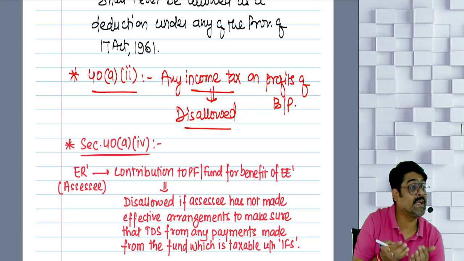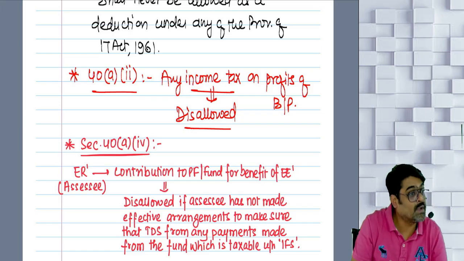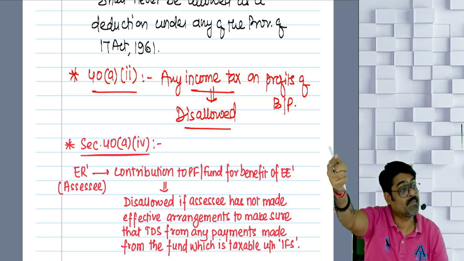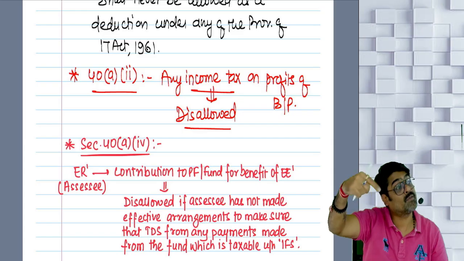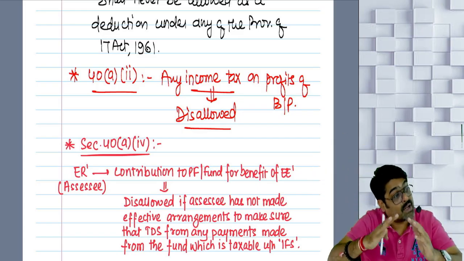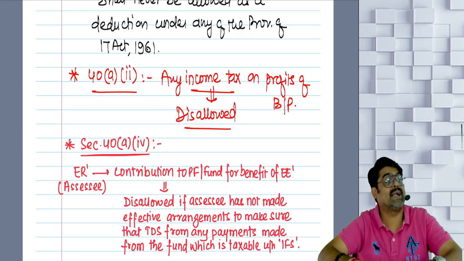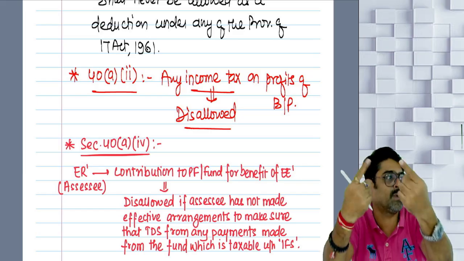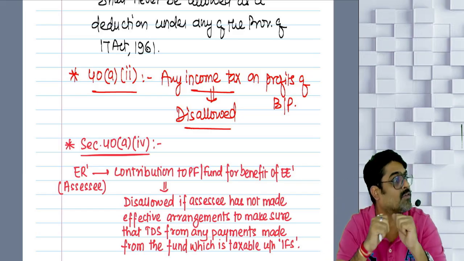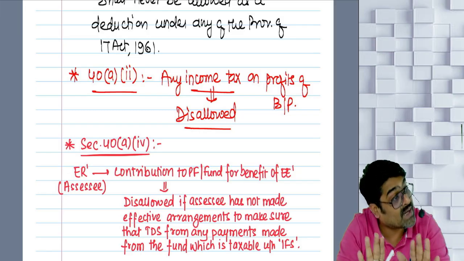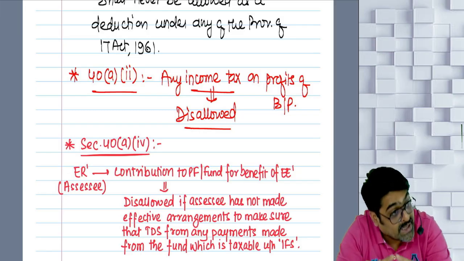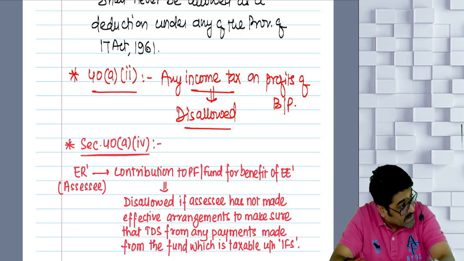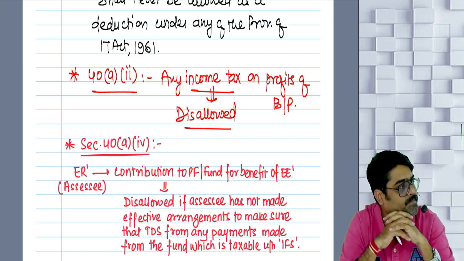You have to make the necessary arrangements right now only, that whenever the payment will be received by the employee in future, at that time the TDS should have been deducted from that amount. Make the arrangements right now that in the future, whenever the employee will get the money from that fund, the TDS will be deducted from that payment if applicable. Yes or no? After doing these arrangements, that later on whenever the payment will be made, TDS will be deducted, only after doing these arrangements, contribute these amounts.